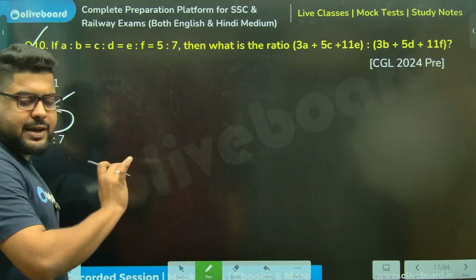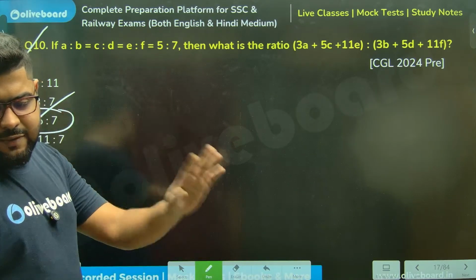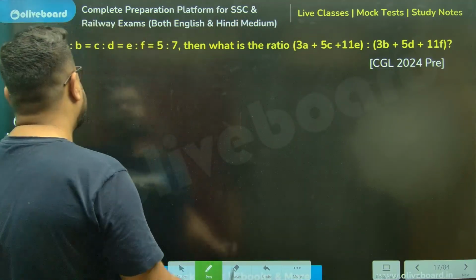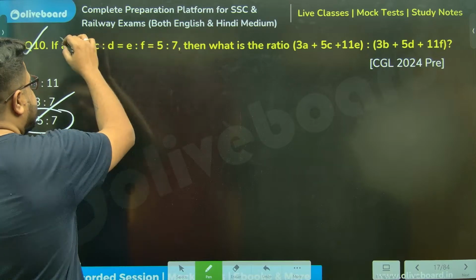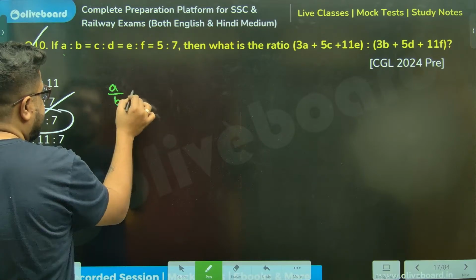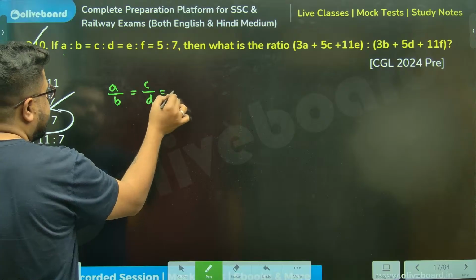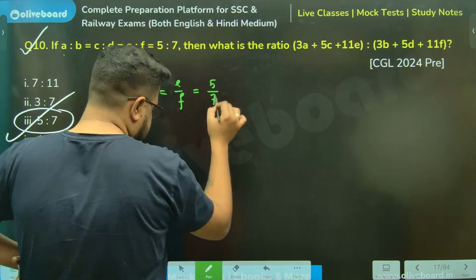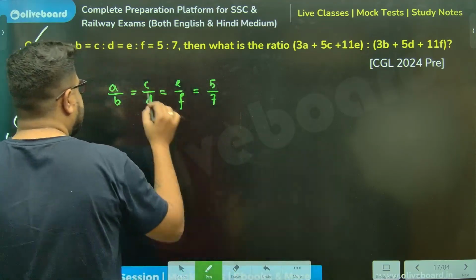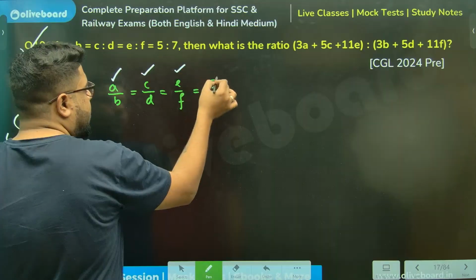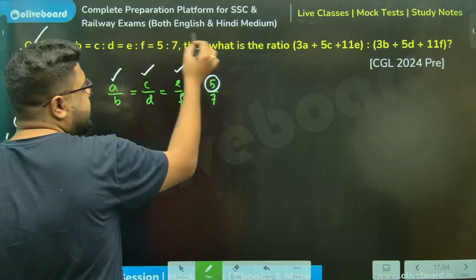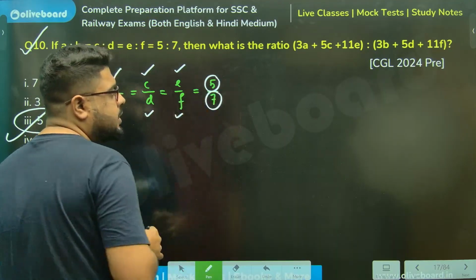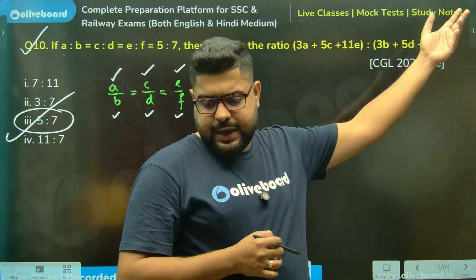Sir, one method I have given you that you can use every time. That is what? Sir, A by B, A is 5. So this is like this. A by B is equal to C by D is equal to E by F is equal to 5 by 7. So the method number 1, sir, A, C, E all are equal to 5 because ratio given, ratio asking, and B, D, F all are 7. And you put down the values in this and calculate.